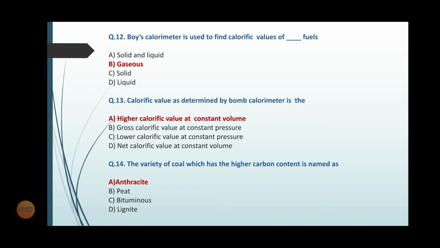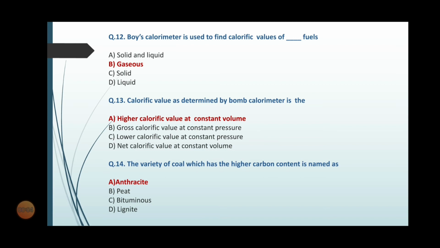Calorific value as determined by bomb calorimeter is the options are option A, high calorific value at constant volume, B, gross calorific value at constant pressure, C, lower calorific value at constant pressure, D, net calorific value at constant volume. So the correct option is option A, high calorific value at constant volume.